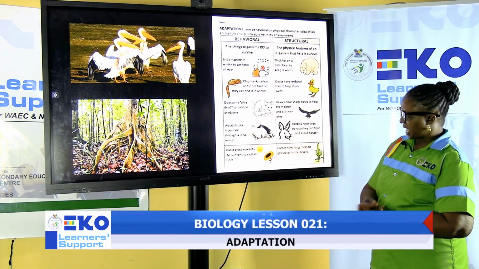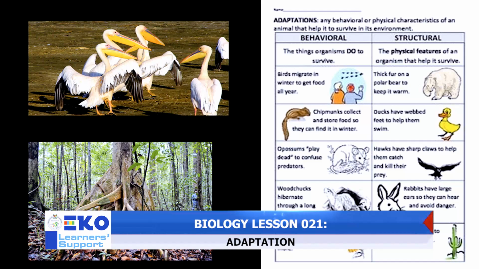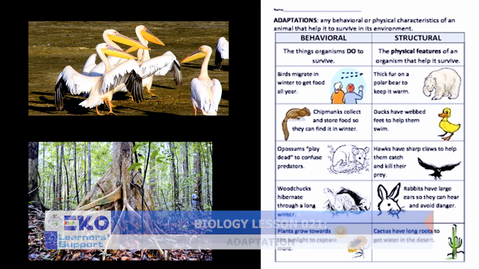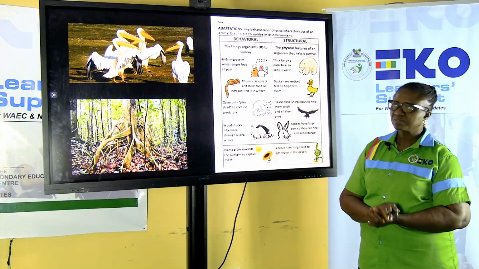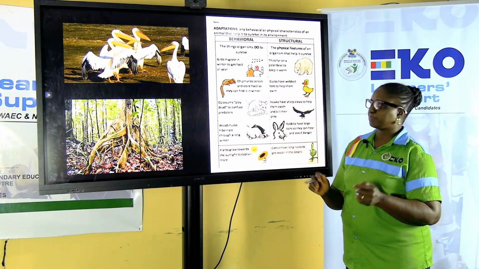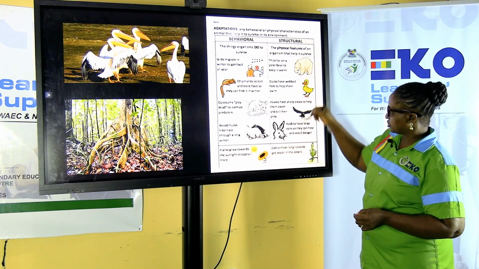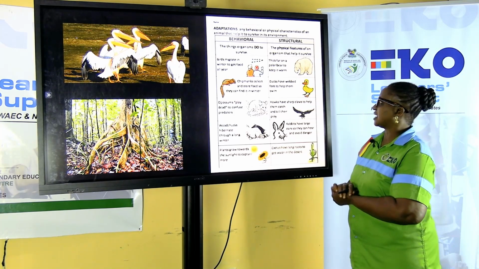We have other organisms that hibernate. Remember we mentioned the meaning of hibernation. During harsh, cold weather, they go into hiding. Can you see this sunflower? What is it doing? It's receiving the light, the rays of light. All of these are behavioral types. The first column contains all behavioral types of adaptation. Then this second column contains structural adaptation.